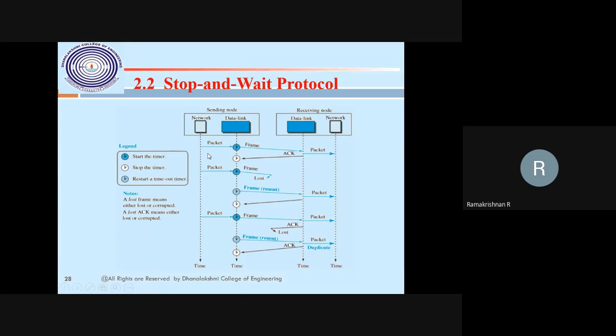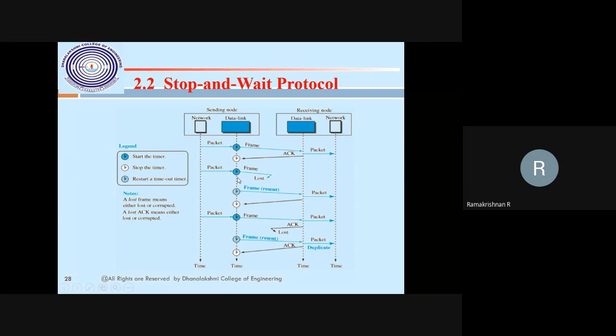You see this flow chart argument, you can understand that. From the network layer, the packet is delivered to the data link layer. In the data link layer, the packet is converted into a frame, and the timer is started, sending to the receiving node's data link layer, which converts the frame back into a packet. Then the acknowledgement comes within the timing, so the second packet is sent. While this packet is being sent, the frame is lost on the way to the destination node, which means the data has been lost.